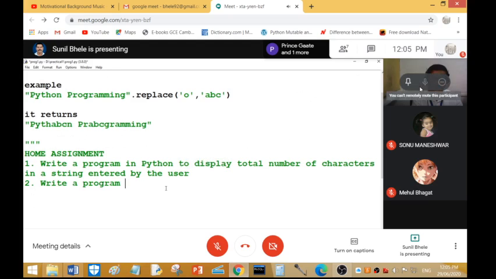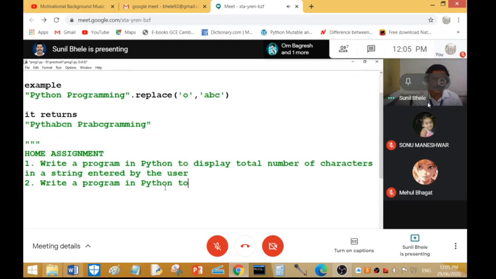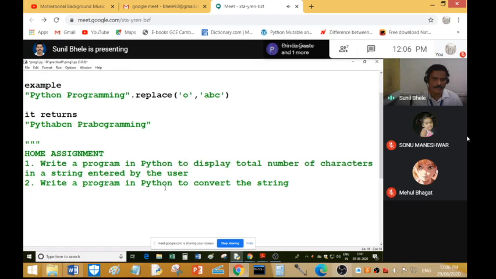Write a program in Python to convert a string into both uppercase and lowercase letters.